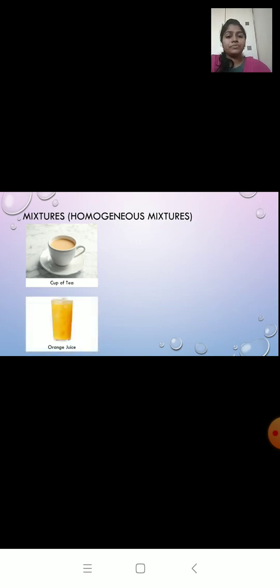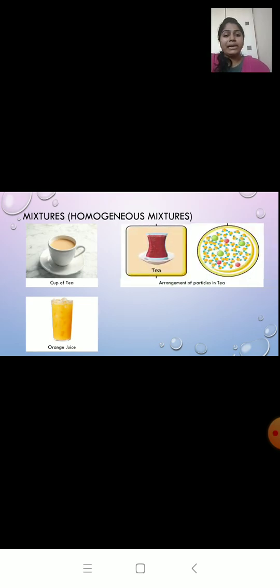Orange juice. How do we make orange juice? Orange pulp mixed with water forms orange juice. Now, are we able to distinguish pulp from water? No, we cannot distinguish pulp and water because this orange juice looks same throughout. It has a uniform composition. Now, like I said, if it is uniform composition, it will be homogeneous. Homo means same.